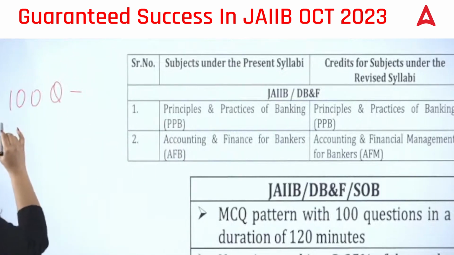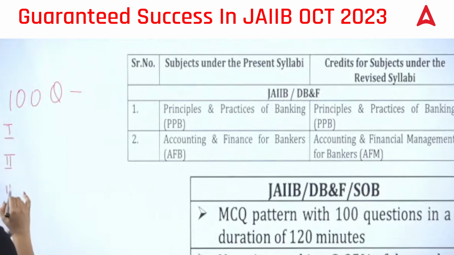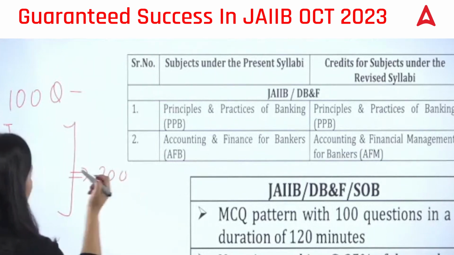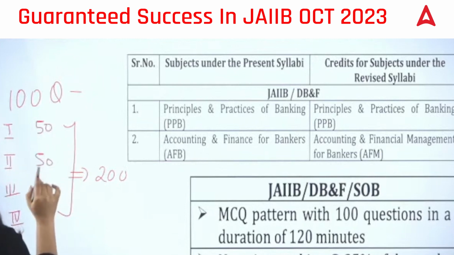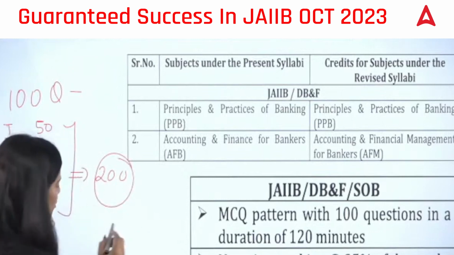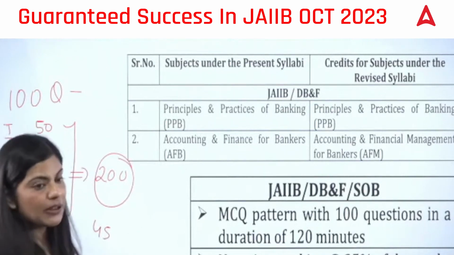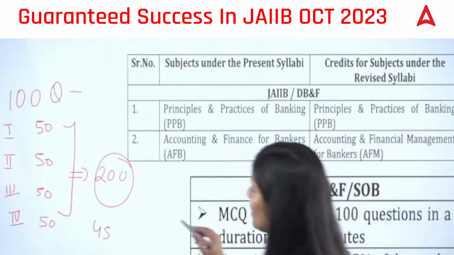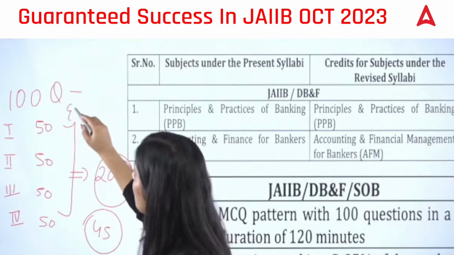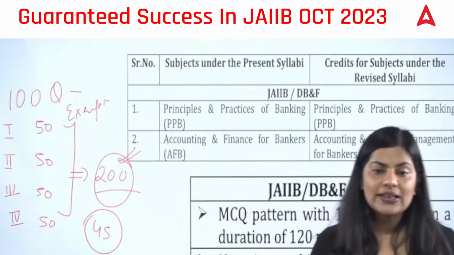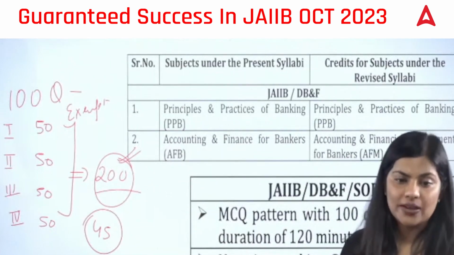Altogether you have 4 papers: paper 1, 2, 3 and 4. So ideally, what will be the aggregate marks? You have to score a minimum of 50 in each for getting exemption, and an aggregate of 200 altogether. So if you score 45 in some subject but 55 in some other subject, then it is fine. The minimum passing marks is 45, but do remember, for exemption you have to score 50, and for the aggregate you have to get 200 altogether to get cleared throughout your JAIIB.